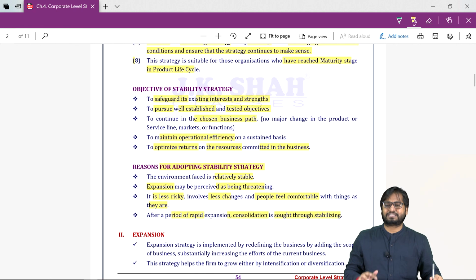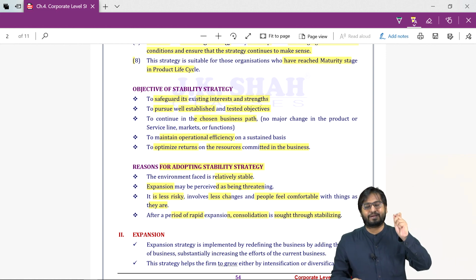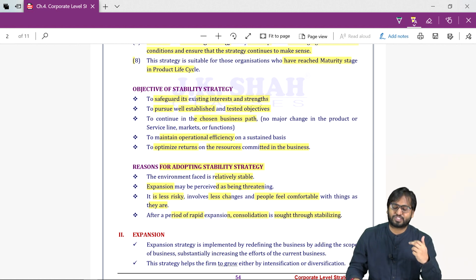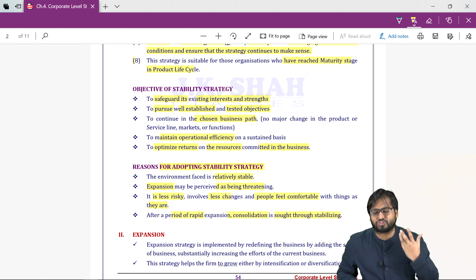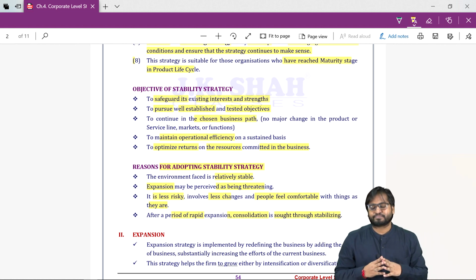Now let's discuss the second strategy, expansion strategy. Now what do you understand by expansion? Expansion is also called growth. So whenever I say expansion, I also mean growth.